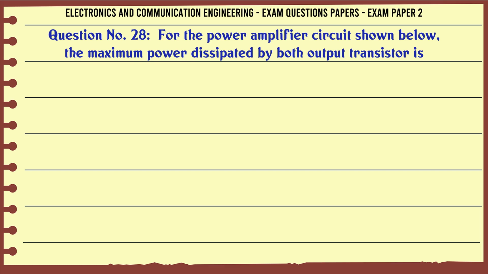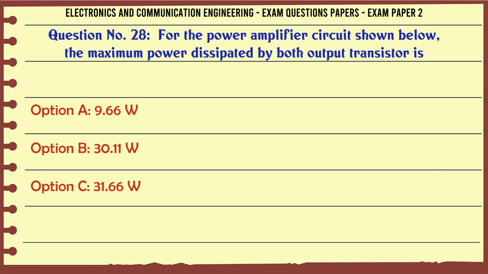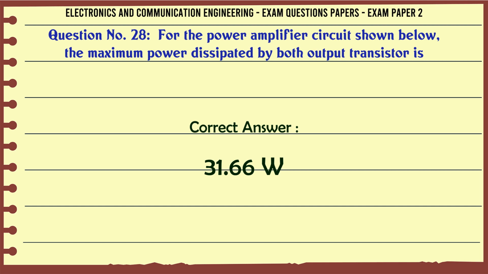For the power amplifier circuit shown below, the maximum power dissipated by both output transistors is A: 9.66 watts, B: 30.11 watts, C: 31.66 watts, D: 33.66 watts. The correct answer is 31.66 watts.